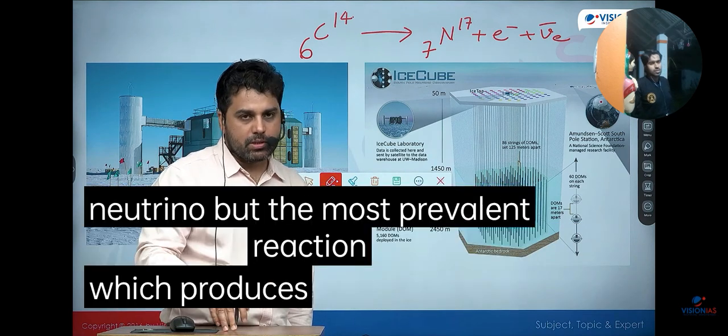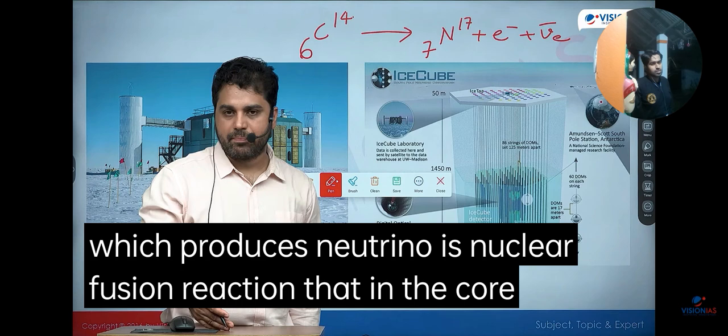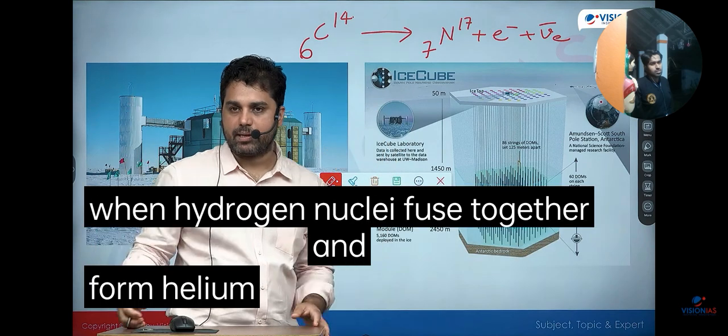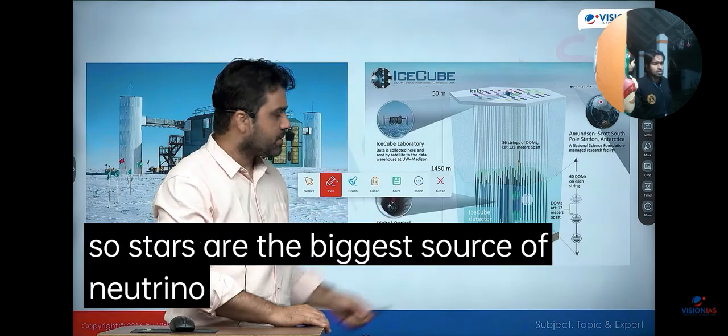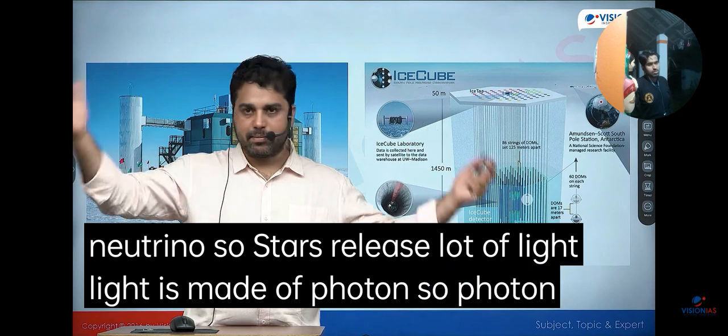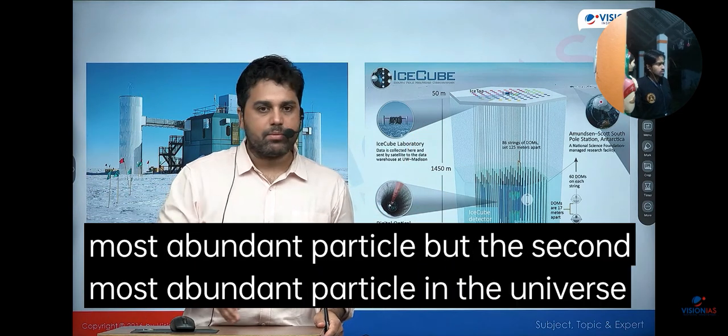But the most prevalent reaction which produces neutrino is the nuclear fusion reaction. In the core of a star, when hydrogen nuclei fuse together and form helium, they also produce neutrino. So stars are the biggest source of neutrino. Stars release a lot of light. Light is made of photon. So photon is the most abundant particle. But the second most abundant particle in the universe is neutrino.